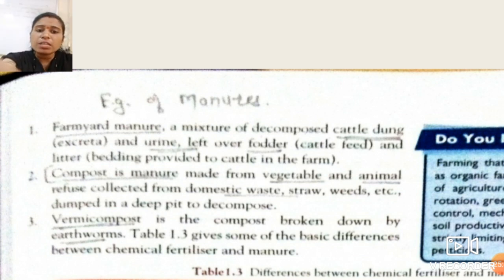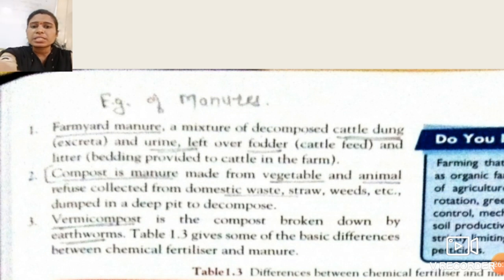Now the next one is compost. Compost is also a manure, because it is made from vegetable and animal refuse collected from domestic waste, straw, weeds, etc. From these organic substances, compost is formed, which is also a kind of manure. The next one is vermicompost.